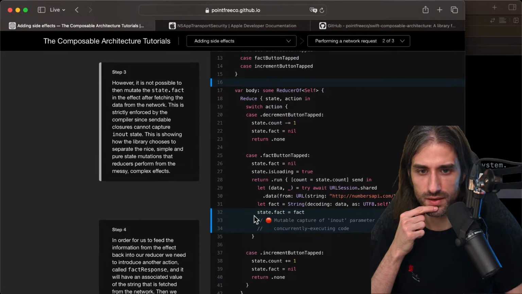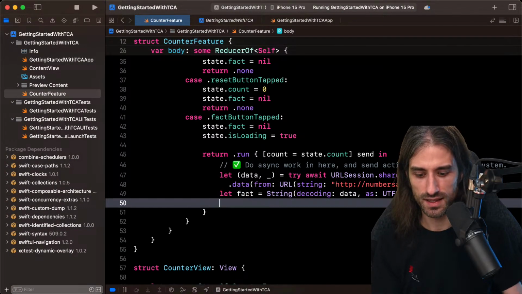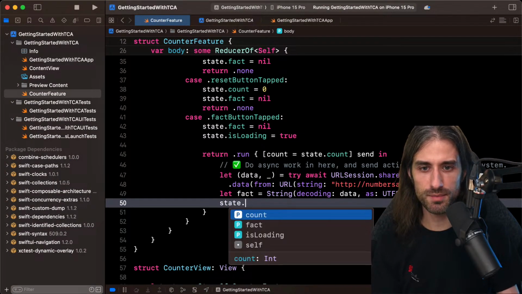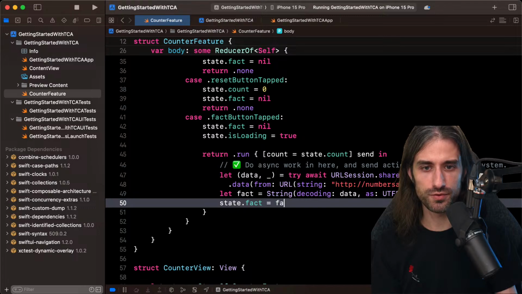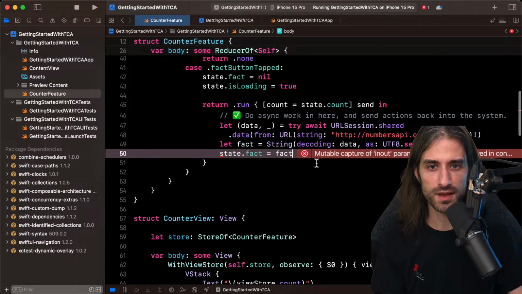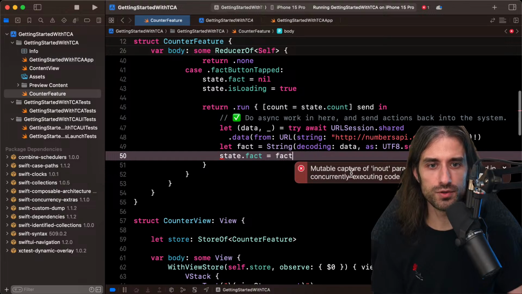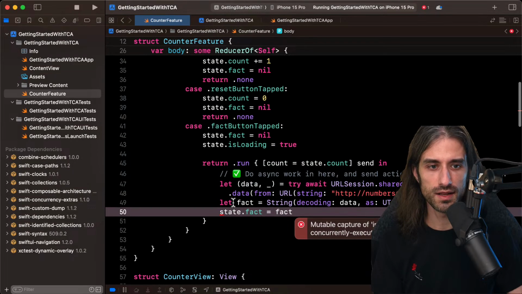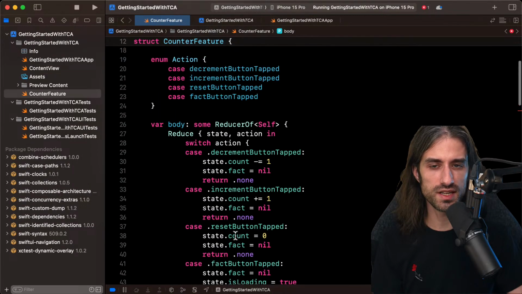And then, so here we cannot do state.fact equals fact. It's the same problem that we would have in SwiftUI if it wasn't for the @State property wrapper, because you're not allowed to modify the in-out parameter in code that changes concurrently.